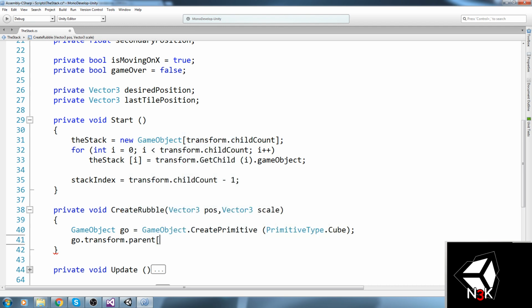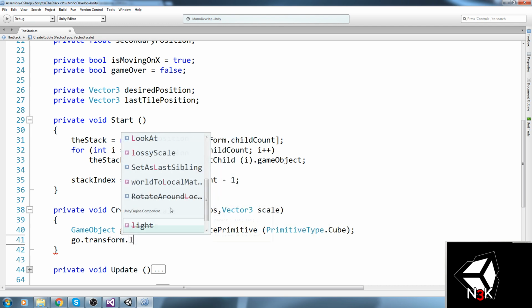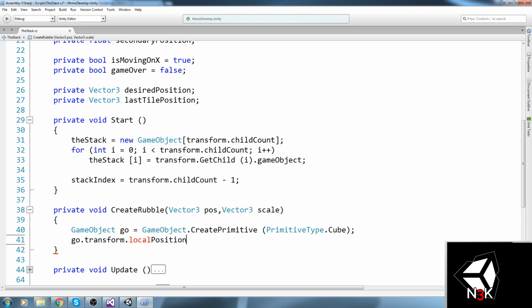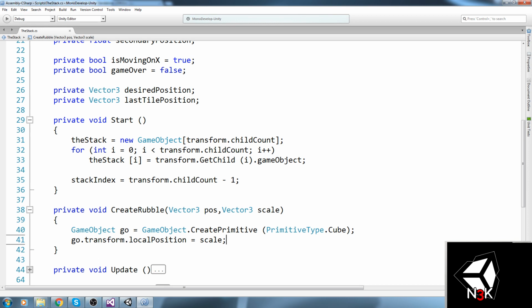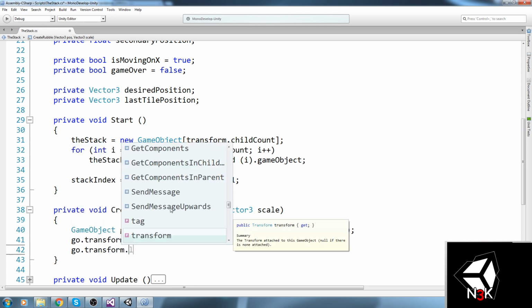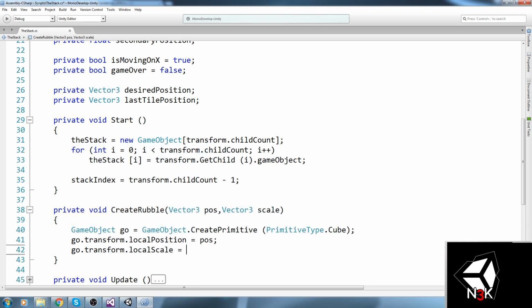No, that doesn't work. Okay, so transform dot actually local works as well, since the parent of this is the world. Therefore it would be the same exact thing as using the local position. So local position is equal to pos, then transform local scale is equal to scale, just like this.